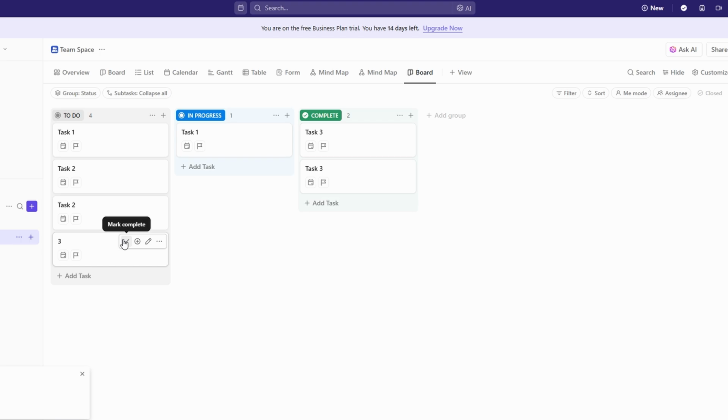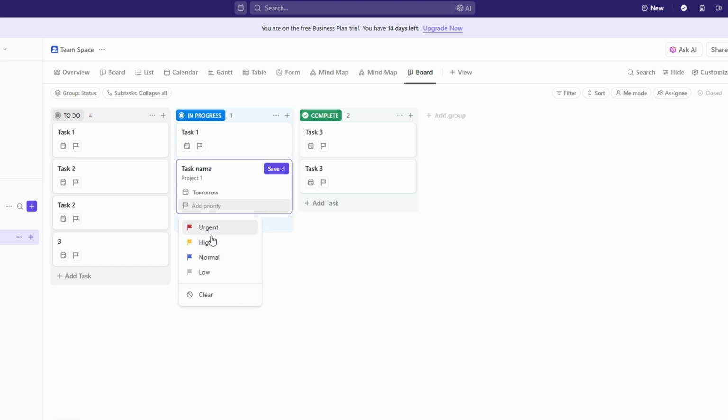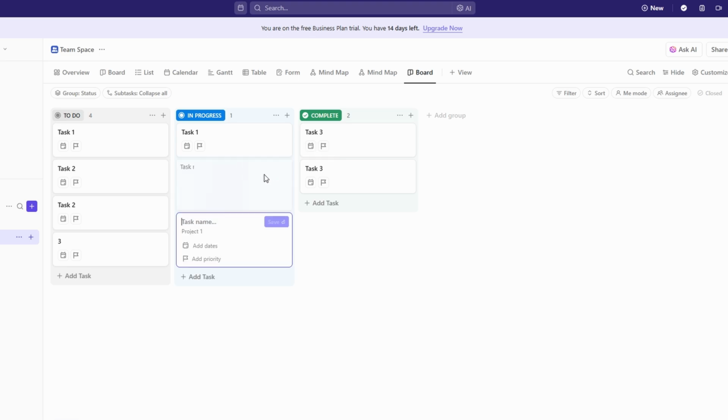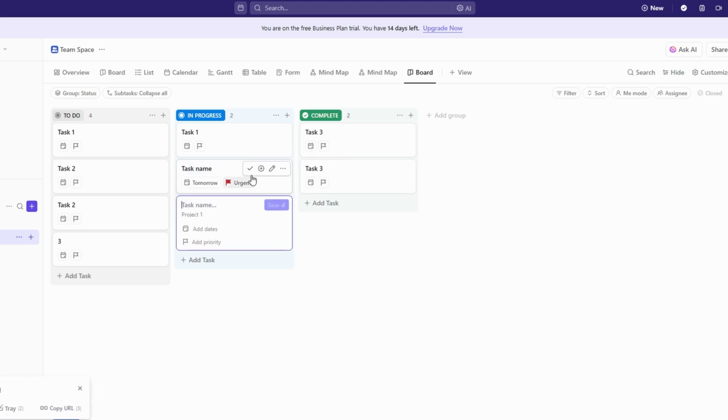Once you have your board customized to fit your needs, it's time to start adding tasks. Click on any column and select Create Task. Give it a clear title, assign it to the right team member, set a deadline, and include important details like task descriptions, labels, or dependencies. If the task is complex, break it down into smaller steps by adding subtasks, making it easier to track progress and ensure nothing gets overlooked.